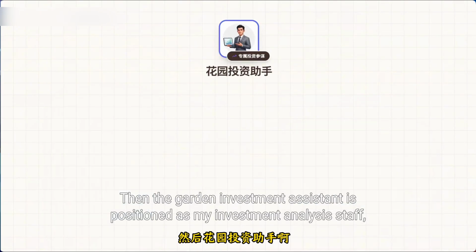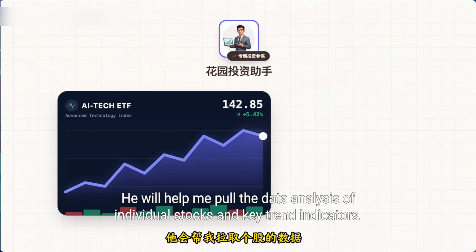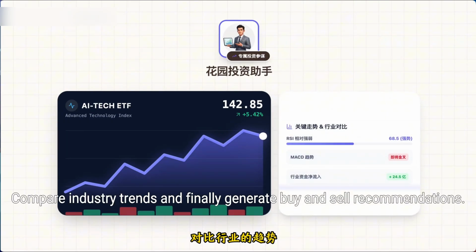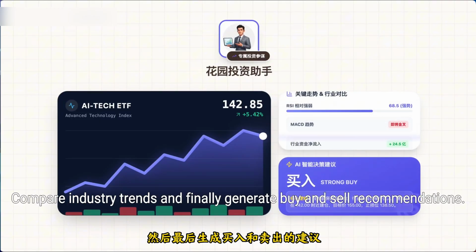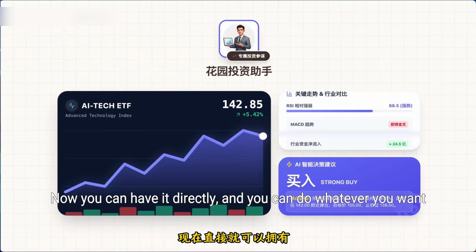Then the Garden Investment Assistant is positioned as my investment analysis staff. It will help me pull the data analysis of individual stocks and key trend indicators, compare industry trends, and finally generate buy and sell recommendations. Before that, this was a membership service that could only be bought with money. Now you can have it directly, and you can do whatever you want.